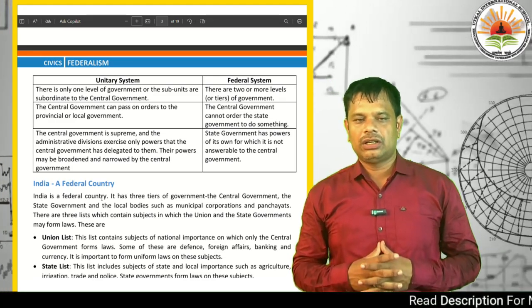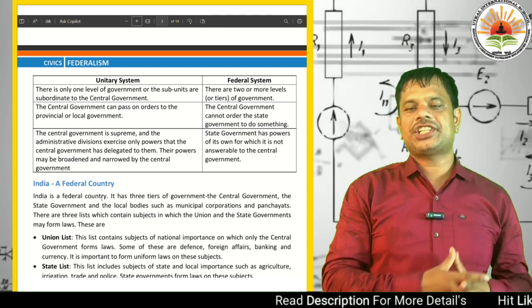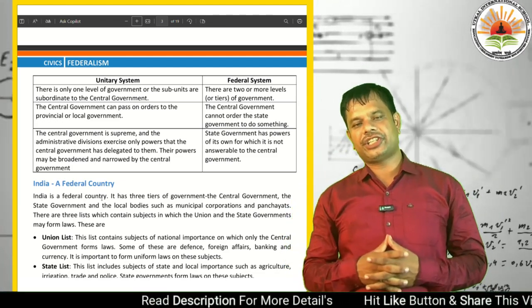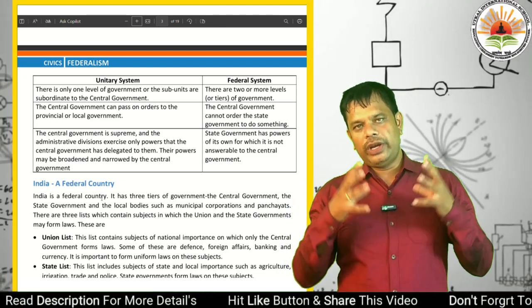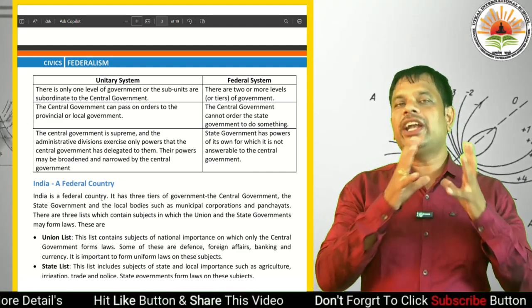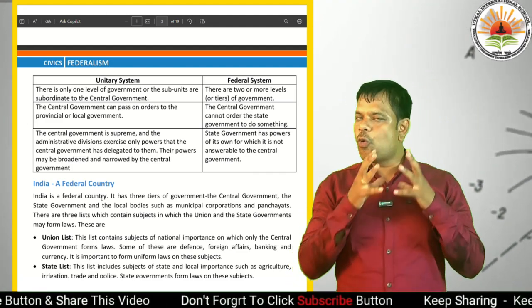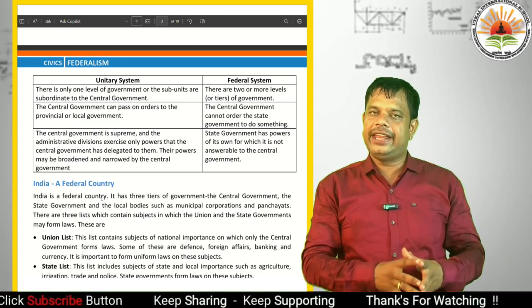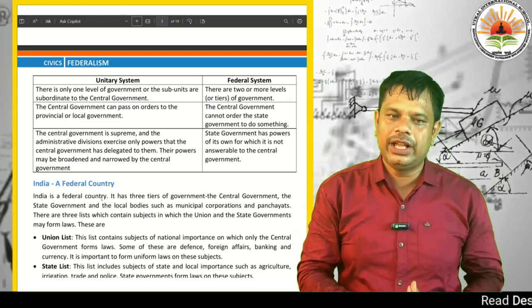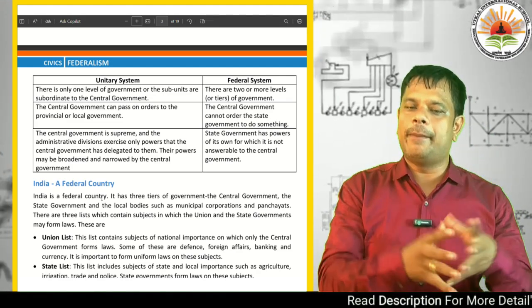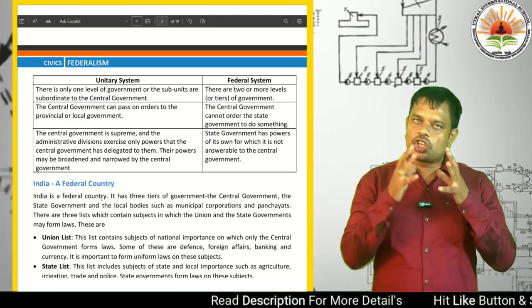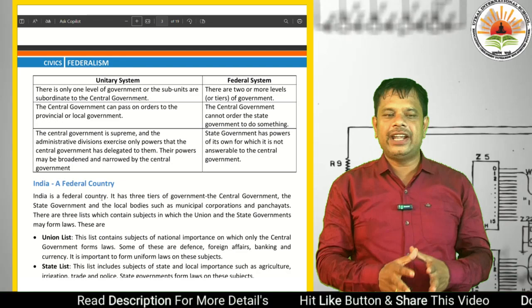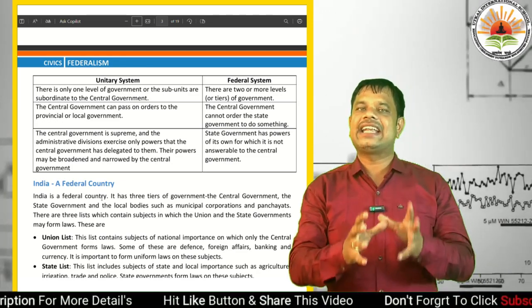Then we take a detailed discussion about the unitary system and the federal system. First we discuss the unitary system. As I have told you before, in a unitary system there is only one level of government, and the sub-units are subordinate to the central government.